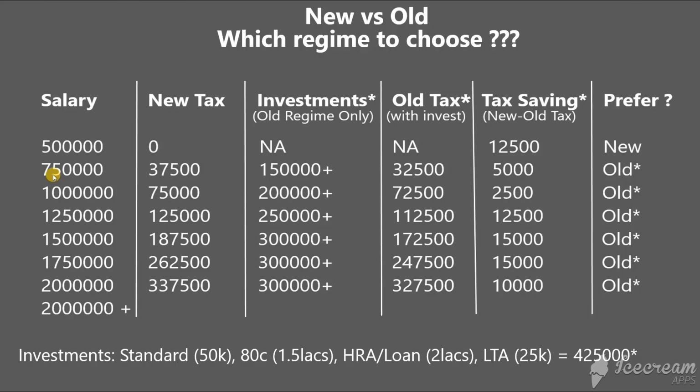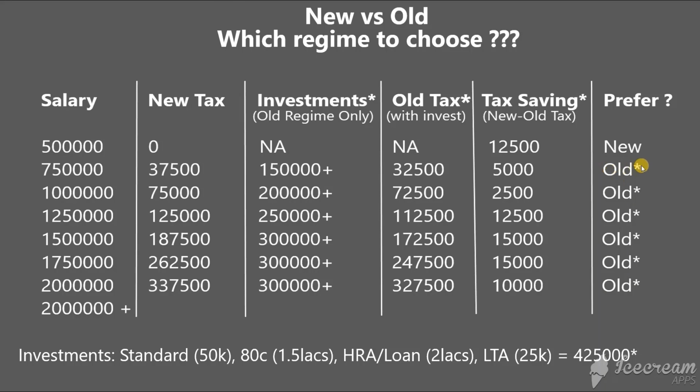The next salary is 7,50,000. If your salary is this much, then as per the new taxation you have to pay tax of 37,500. If you want to opt for the old tax system and you make an investment of 1,50,000 or more, then you will pay tax of 32,500 rupees. Comparing the new tax and the old tax, in the old tax you will save 5,000 rupees, so you should prefer the old taxation.